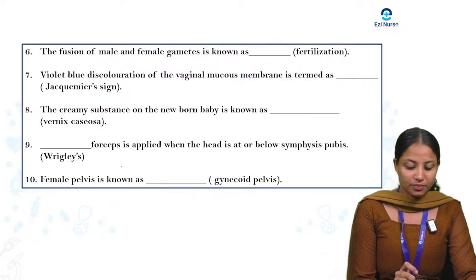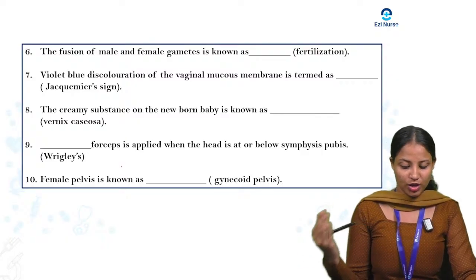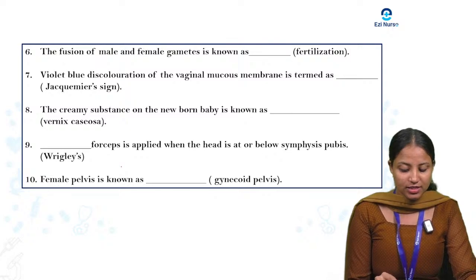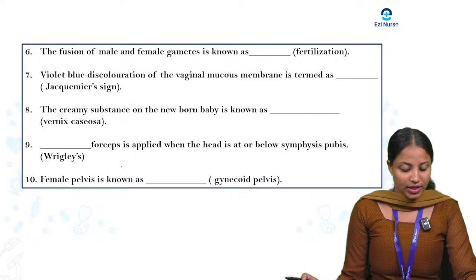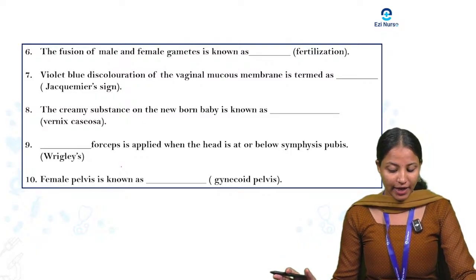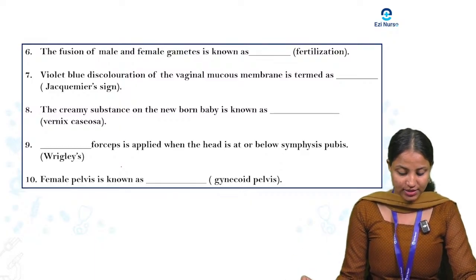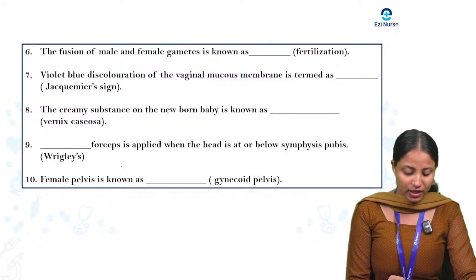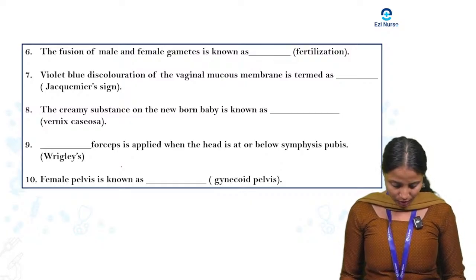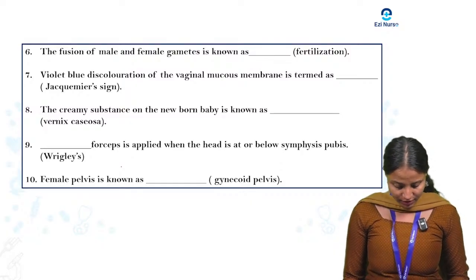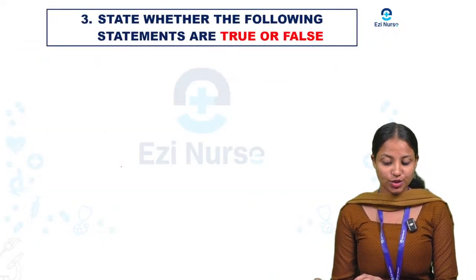Okay, next, 7th one. Violet blue discoloration of vaginal mucous membrane is termed as Jacquemier's sign. Okay. Next one. The creamy substance on the newborn baby is known as vernix caseosa. Next, 9th one. Dash forceps is applied when the head is at or below symphysis pubis, that is Briggerlis. Okay, next, 10th one, female pelvis is also known as what? Gynecoid pelvis.